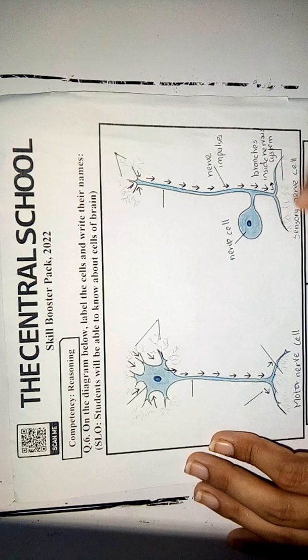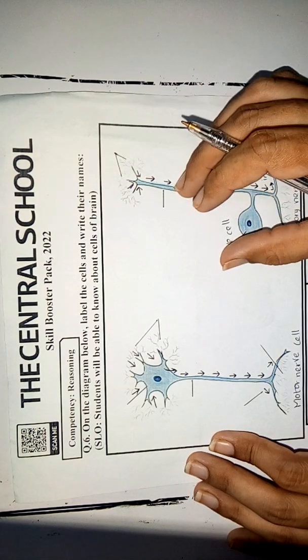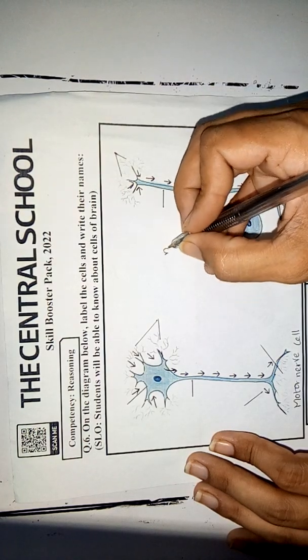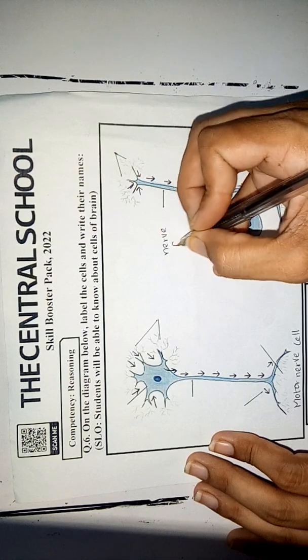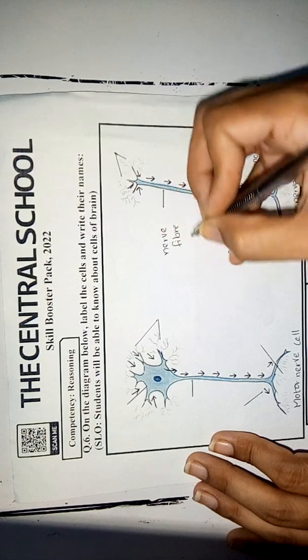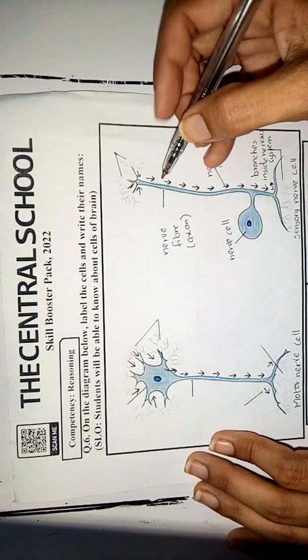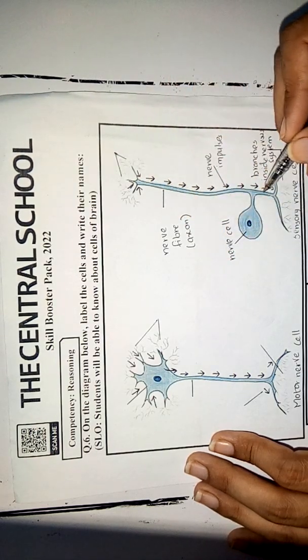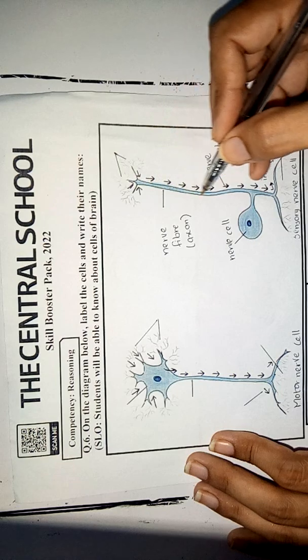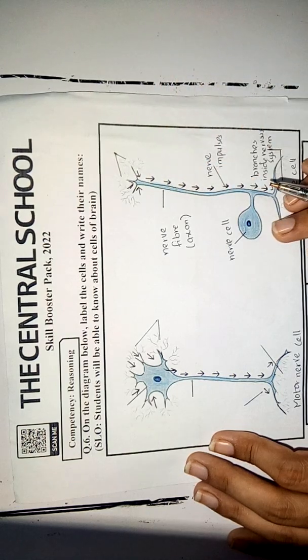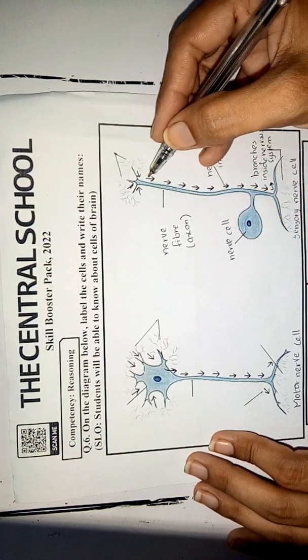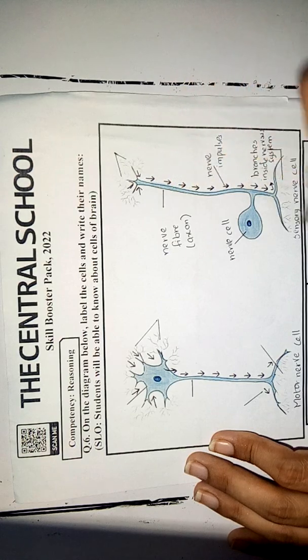Students, this is a nerve fiber which is called the axon. You can see that we have a single long process. So the axon is a single long process.